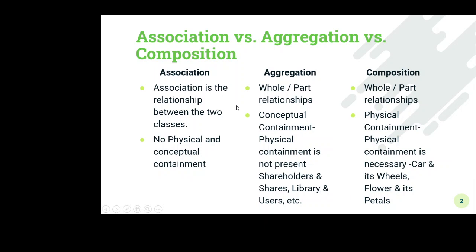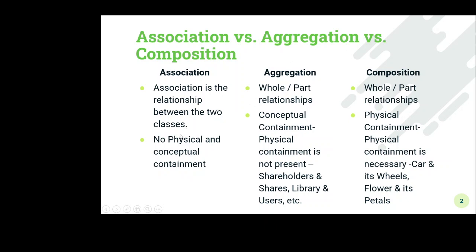So first, let's understand what association is. Association is the relationship between two classes. Same, aggregation is the relationship between two classes, but it is a whole and part relationship. Again, composition is an association, but it is a whole and part relationship.